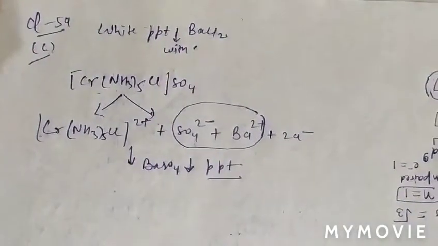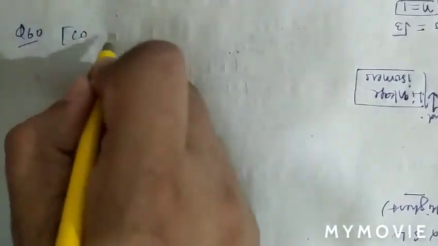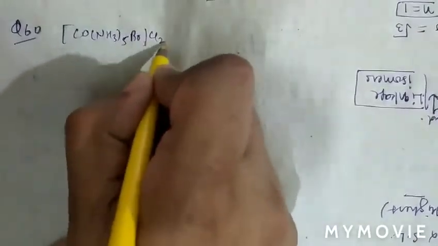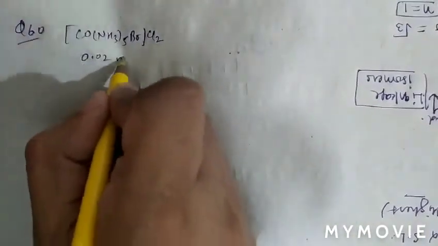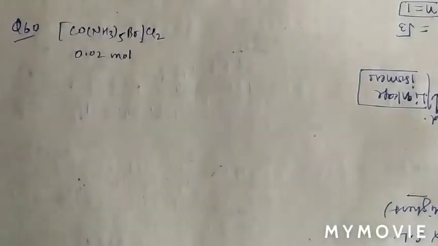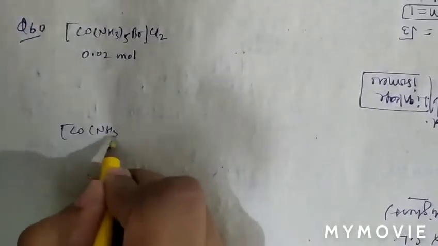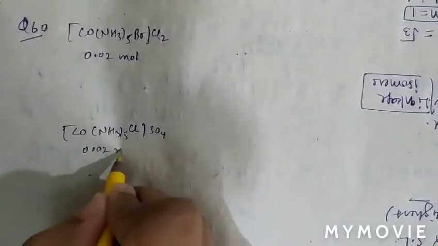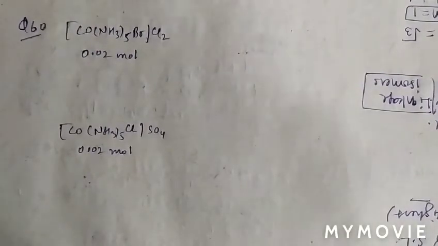See question number 60. In question number 60, the compound Co(NH3)5Br Cl2, which is 0.02 mole, and another compound Co(NH3)5Cl SO4, which is also 0.02 mole, are present in 200 cm3 of solution.